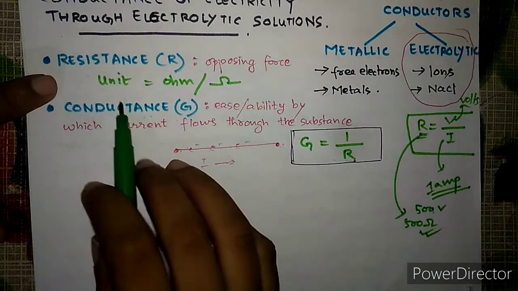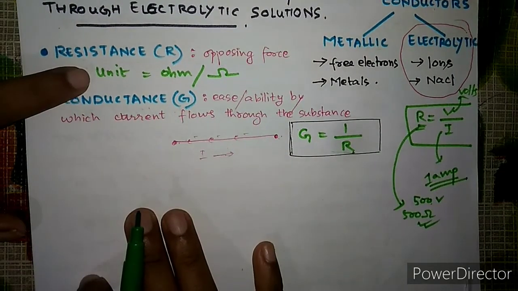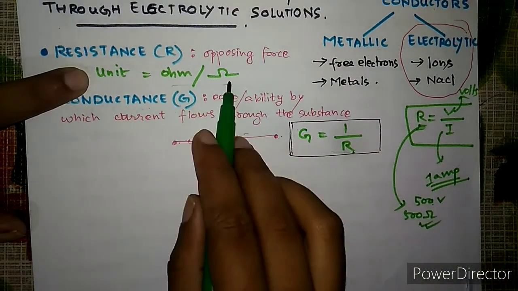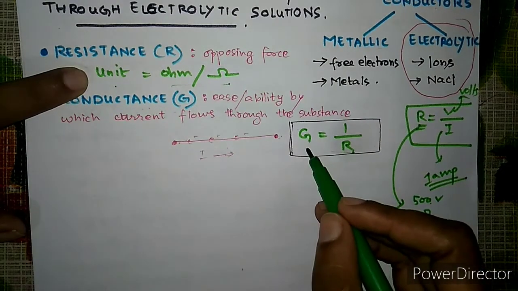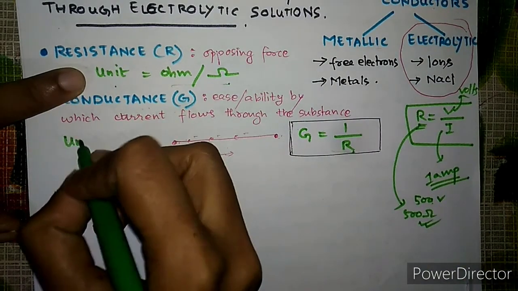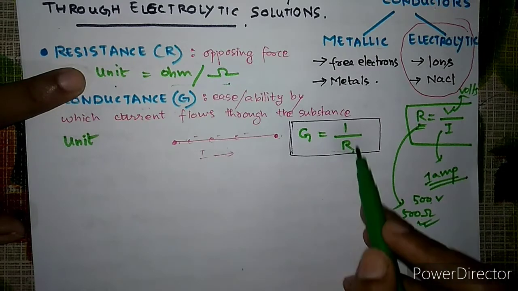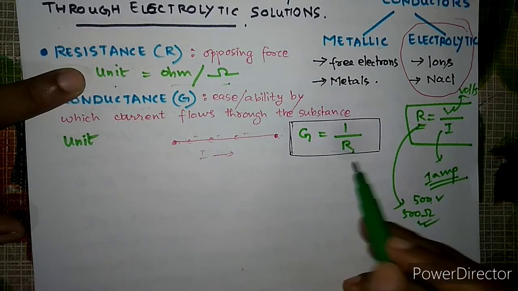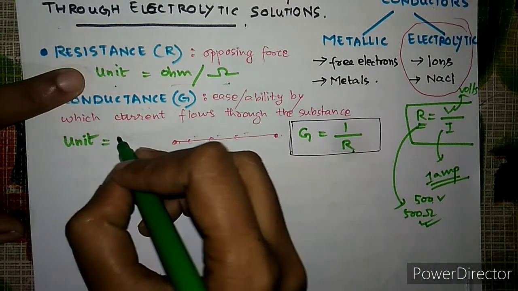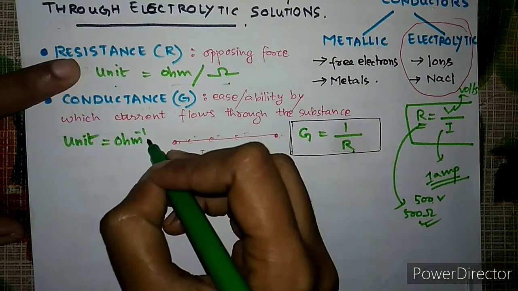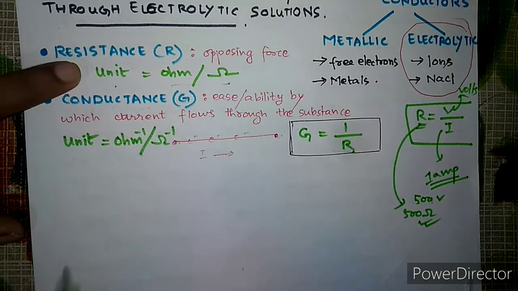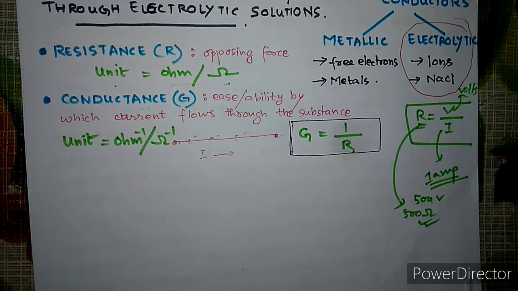So here the unit of resistance is ohm, and similarly, if ohm is the unit of resistance, what will the conductance unit be? You put G equal to 1 by R, so 1 by ohm, which means ohm inverse. So the unit of conductance is ohm inverse.